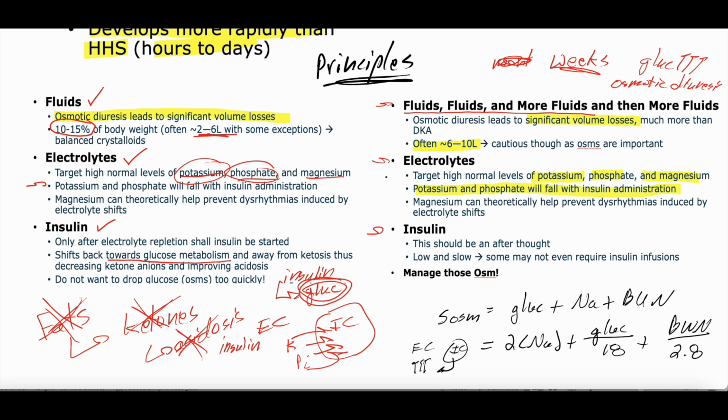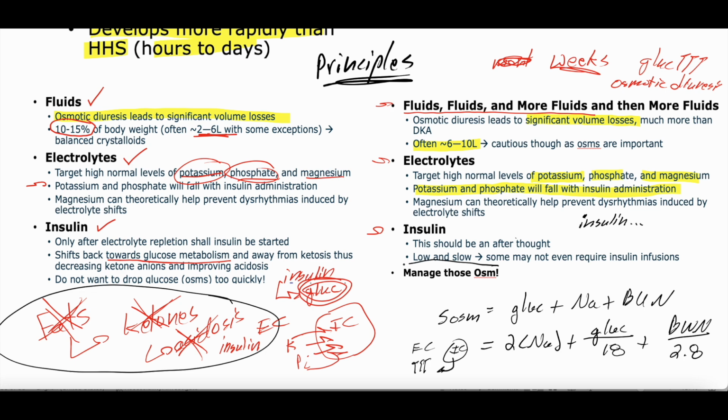Insulin in HHS is not as important. You don't want to start this as quickly as you would in DKA, because remember, in HHS, you don't have ketone production. This whole fatty acid metabolism to ketones, which causes acidosis in DKA, you don't have that because your body still has some insulin it's responding to. So you're still using glucose for energy production in HHS. You just don't have enough insulin. So the real thing in HHS is really electrolytes and fluids. And then at some point you will start some insulin, but this is an afterthought. This is much, much later.